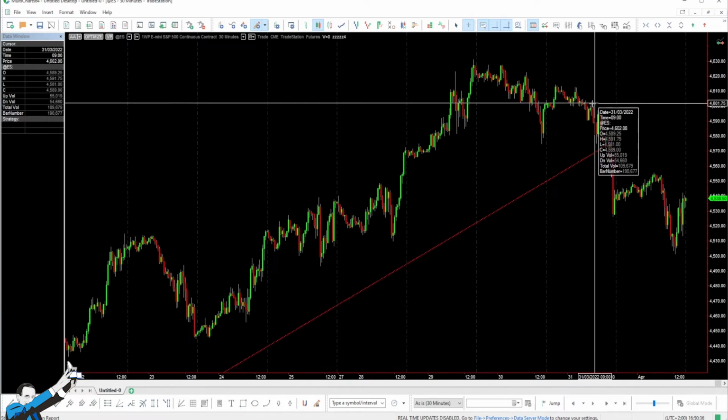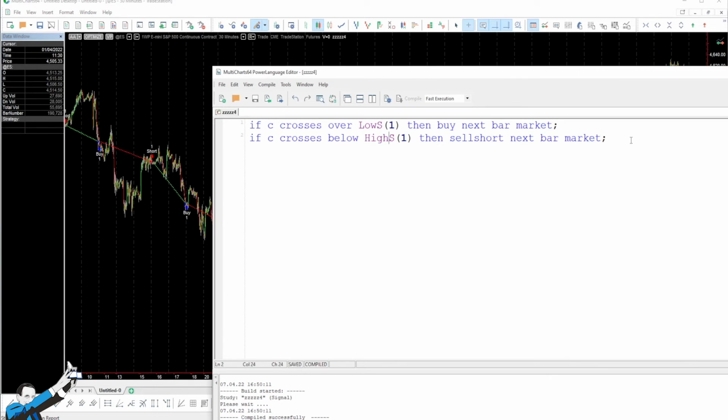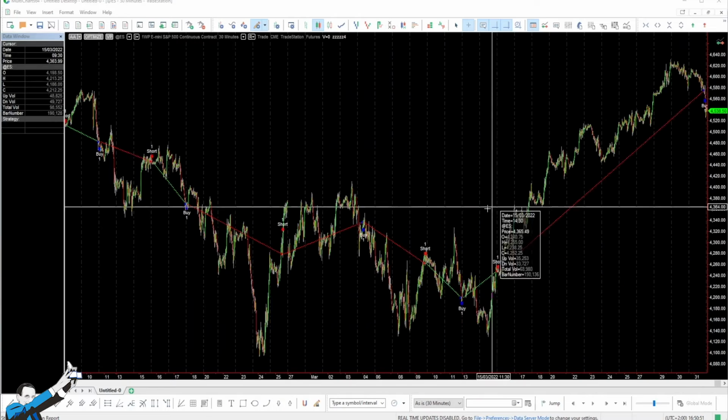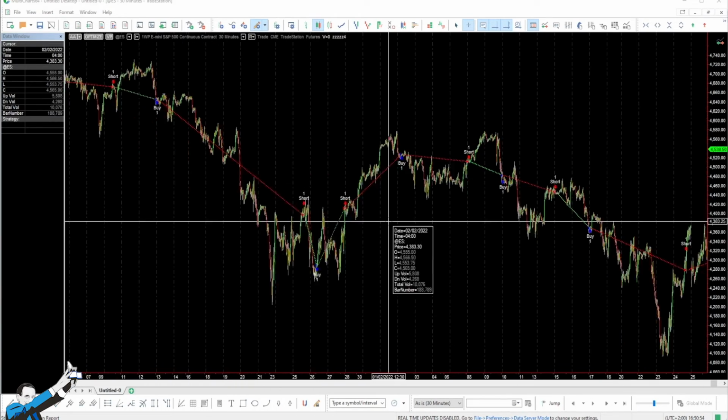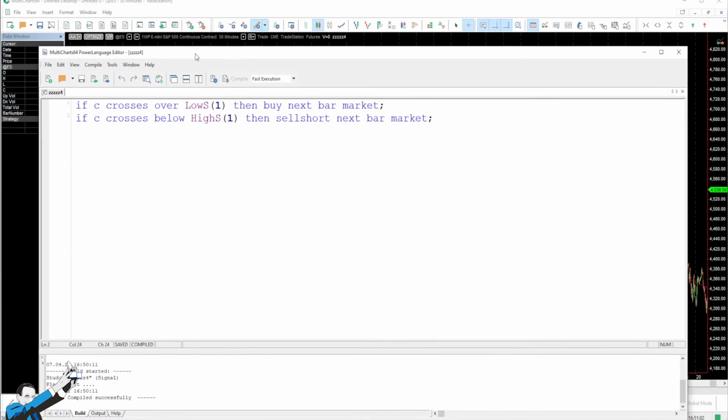Well, the problem is that it trades 100% of the time. Indeed, we never give the system a chance to exit, except when we give an order to reverse the trade. So we'll either be long or we'll be short. Now, if you look at the chart, you can see that there are no conditions where we are flat. As always, of course, what could we set as our first exit?